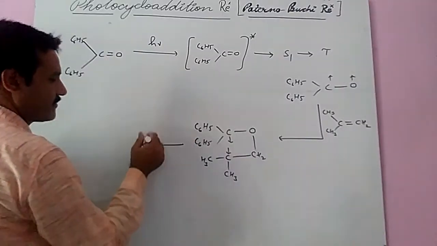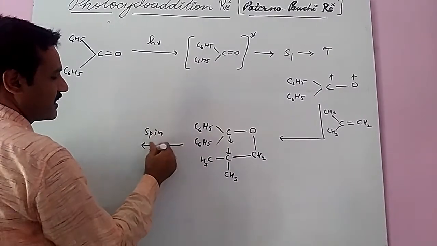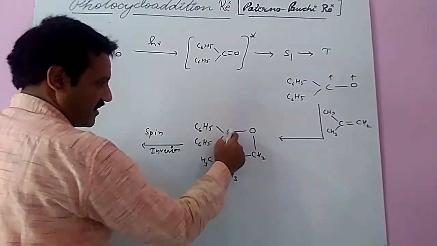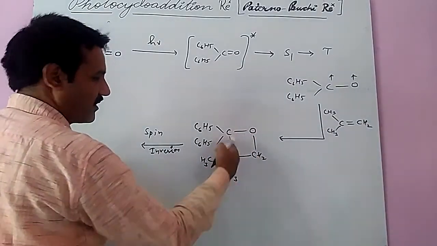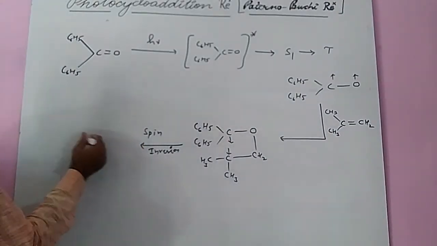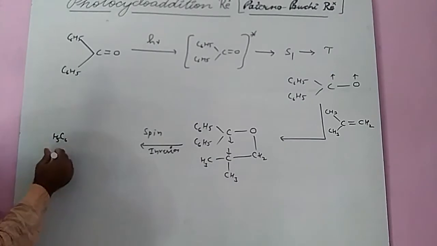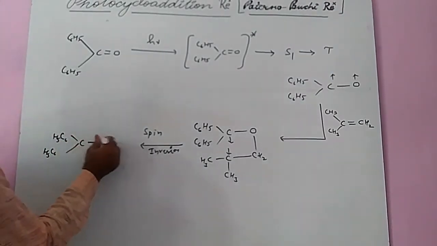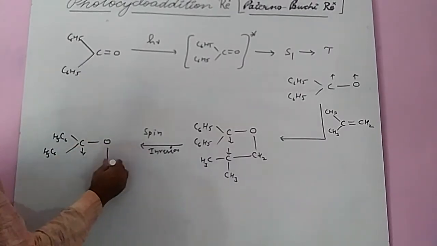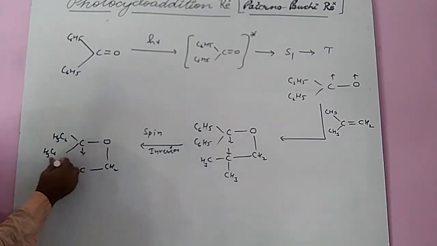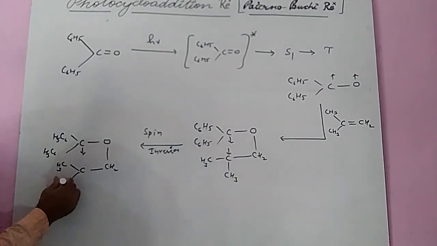Then there is spin inversion. Always remember this is a 1,4 radical: 1, 2, 3 and 4. Due to spin inversion, it converts into this compound, C6H5, C6H5, CO, like this, CH2 and CH3, CH3, and then it makes a bond.